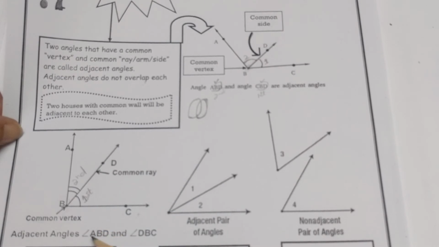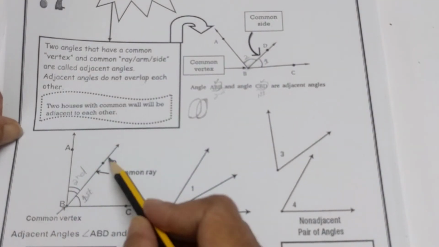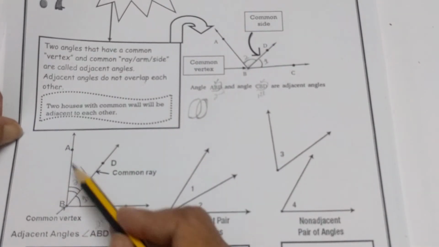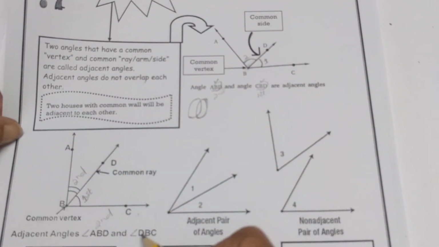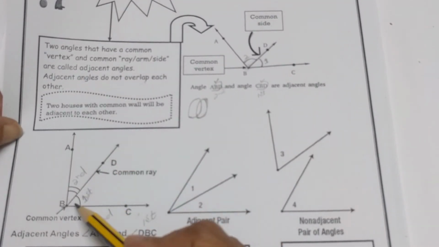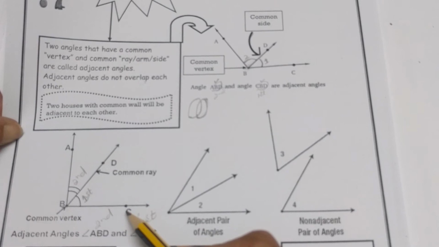First angle is ABD. This one is your second angle, ABD, and this one is your first angle, DBC.